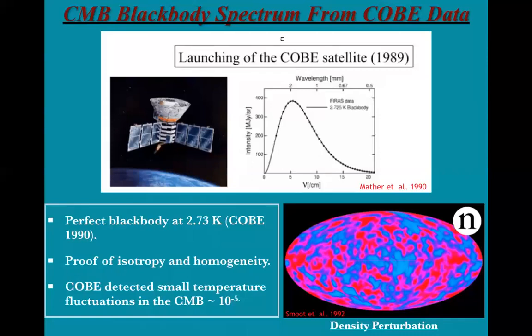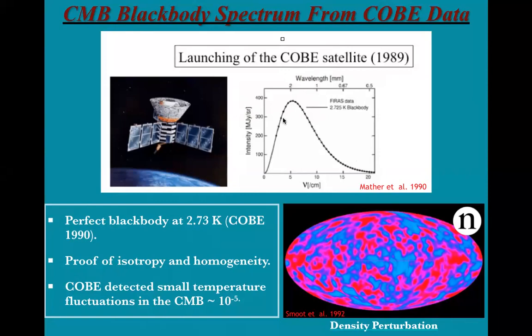Now, in 1940, George Gamow first predicted a relic blackbody radiation of about 10 Kelvin in the present universe. Later, in 1964, Penzias and Wilson discovered this cosmic microwave background, or CMB, radiation at a characteristic temperature of 3 Kelvin. Now, in 1989, after the launch of the COBE satellite, it was found that the CMB spectrum perfectly matches